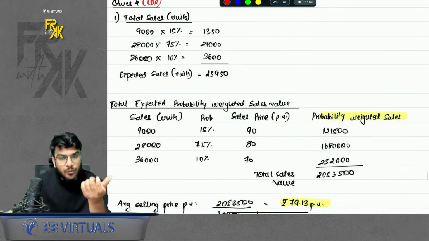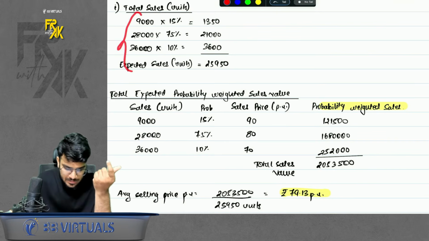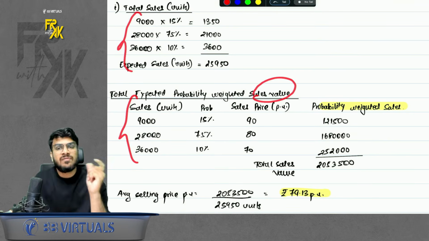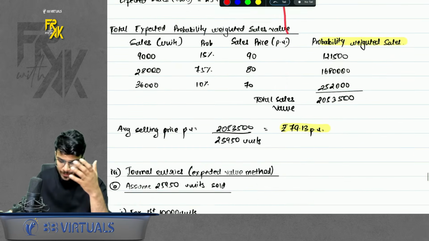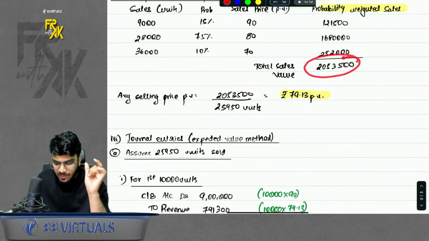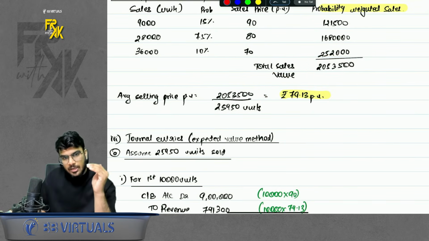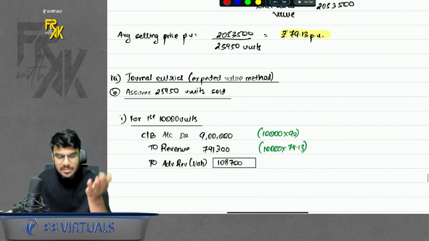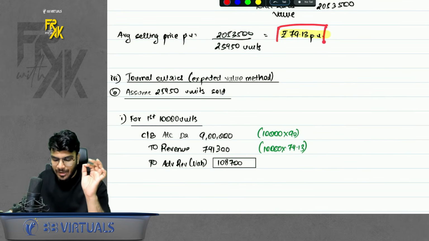What to do? You have to find the probability weighted average price. So basically find the probability weighted sales and find the probability weighted sales value, that is sales units multiplied by the price per unit. You will get the sales value. Okay. So when you divide the sales value by number of units, you will get average selling price. You get to 79.13. So basically now how will you account for this? Just remember, how much money you receive doesn't matter. Revenue should be booked as per 79.13.